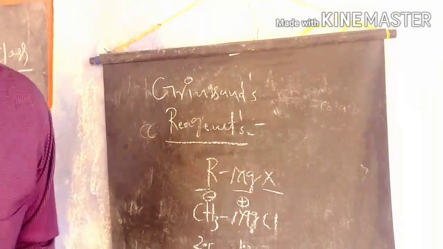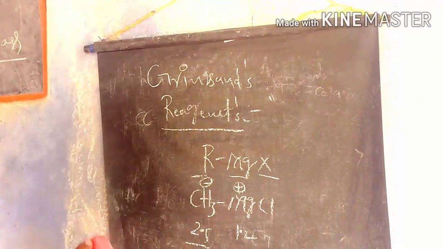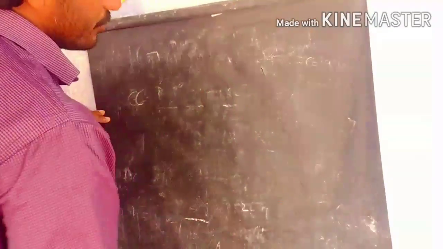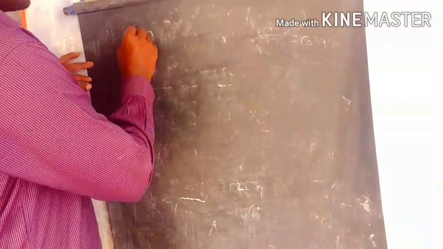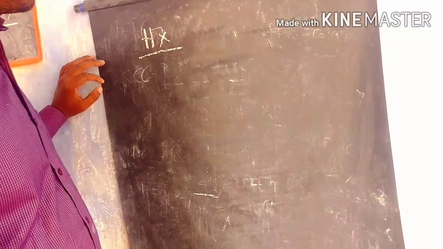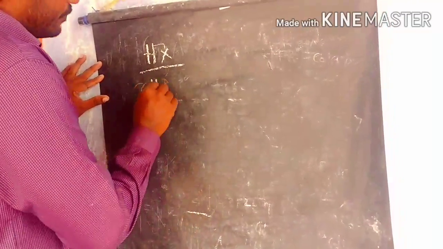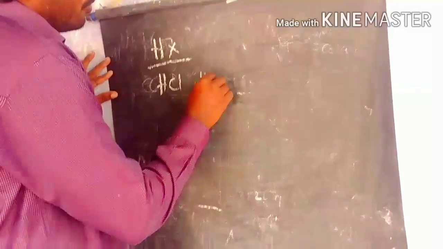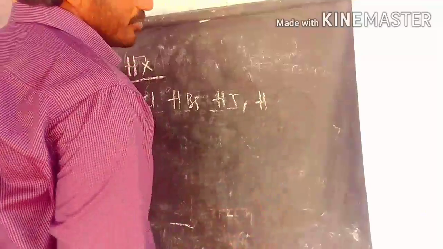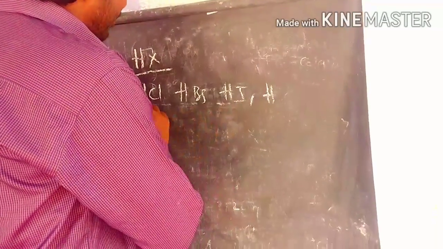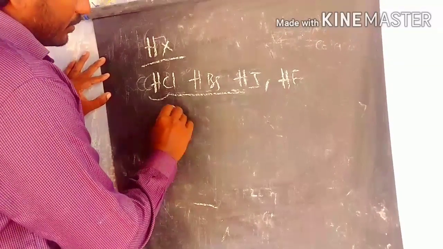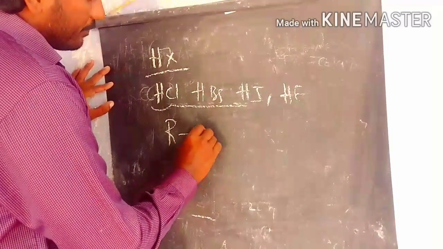This compound reacts with acids, any one of the acids like HX, meaning hydrohalides like HCl, hydrochloric acid, hydrobromic acid and hydroiodic acid. So these are all the acids, and we react them with this compound RMgX.